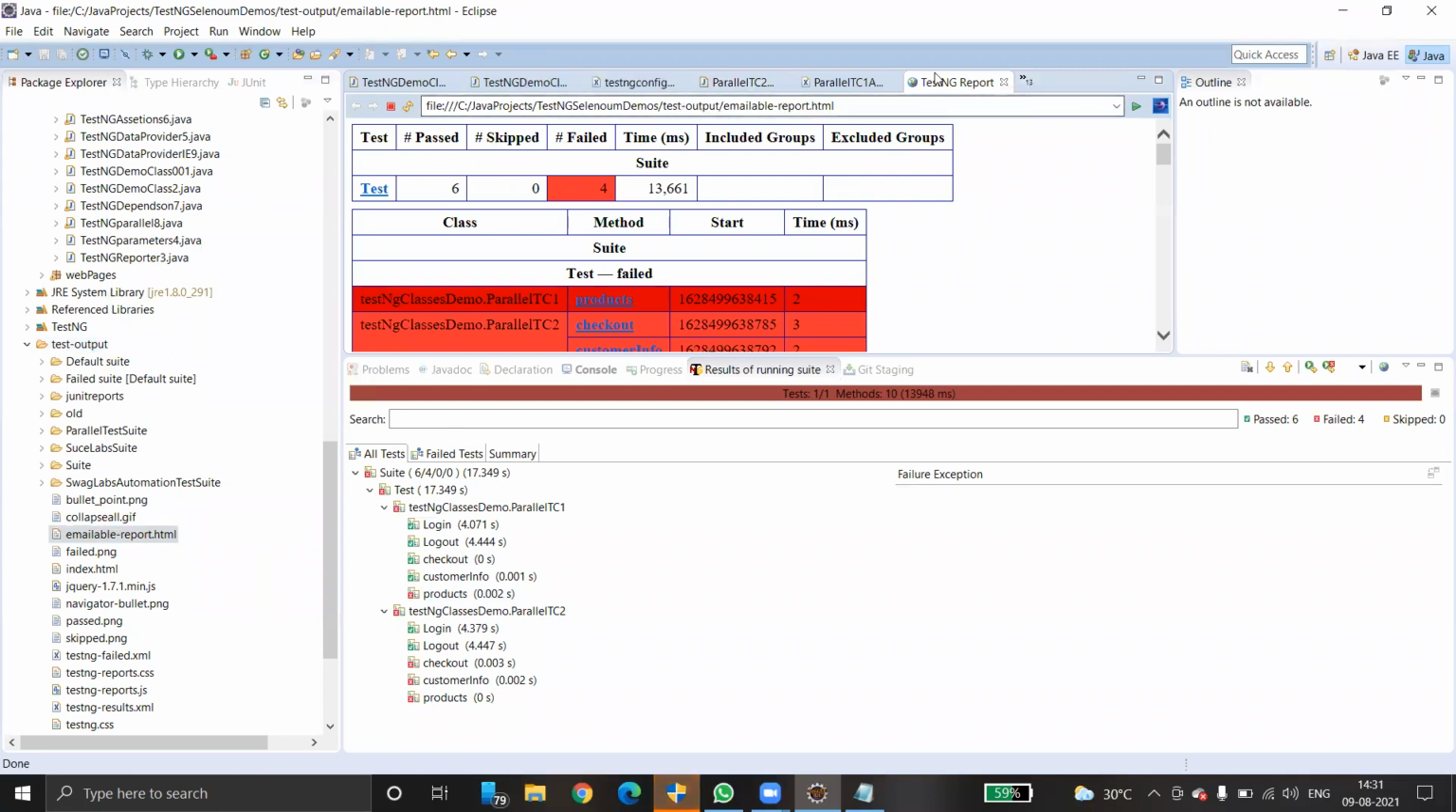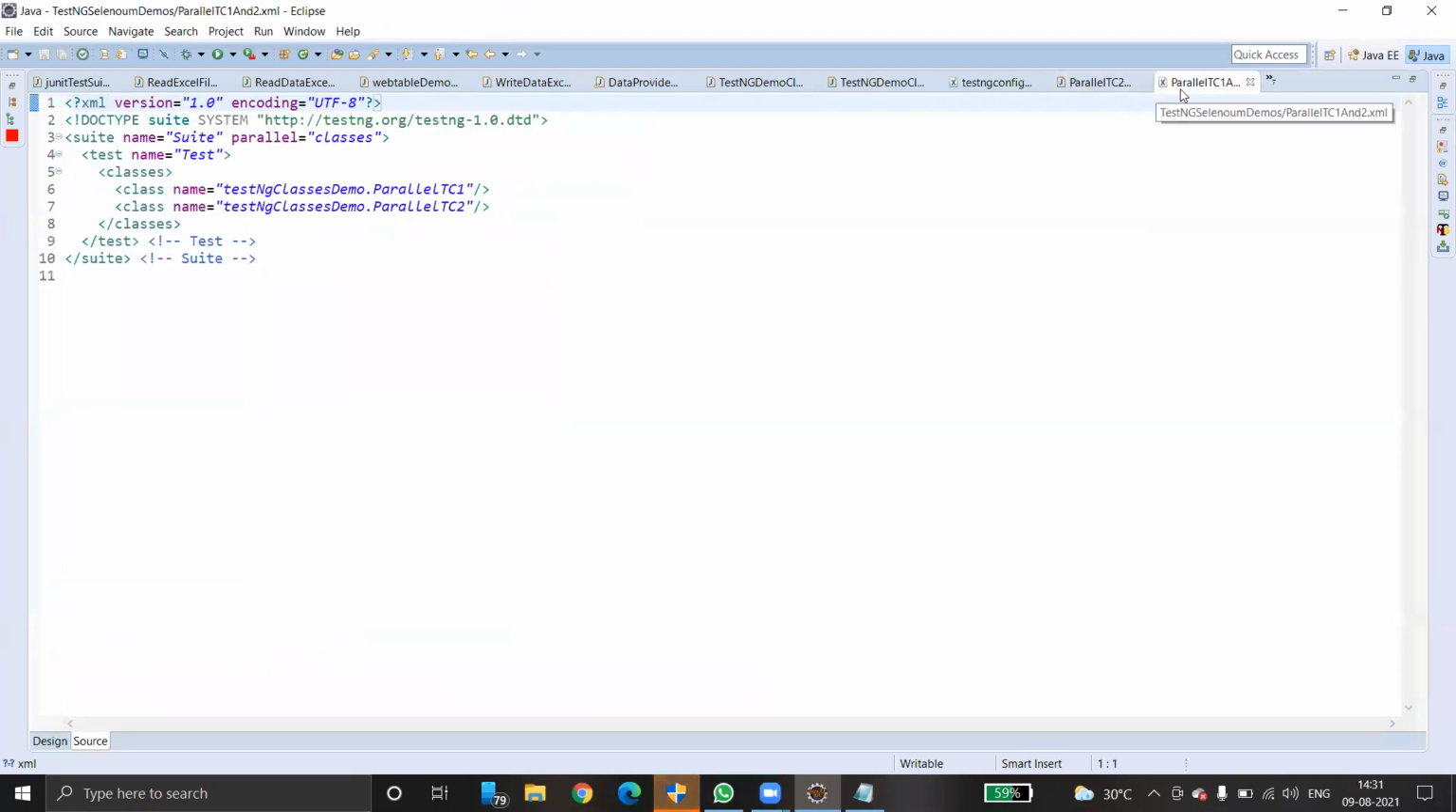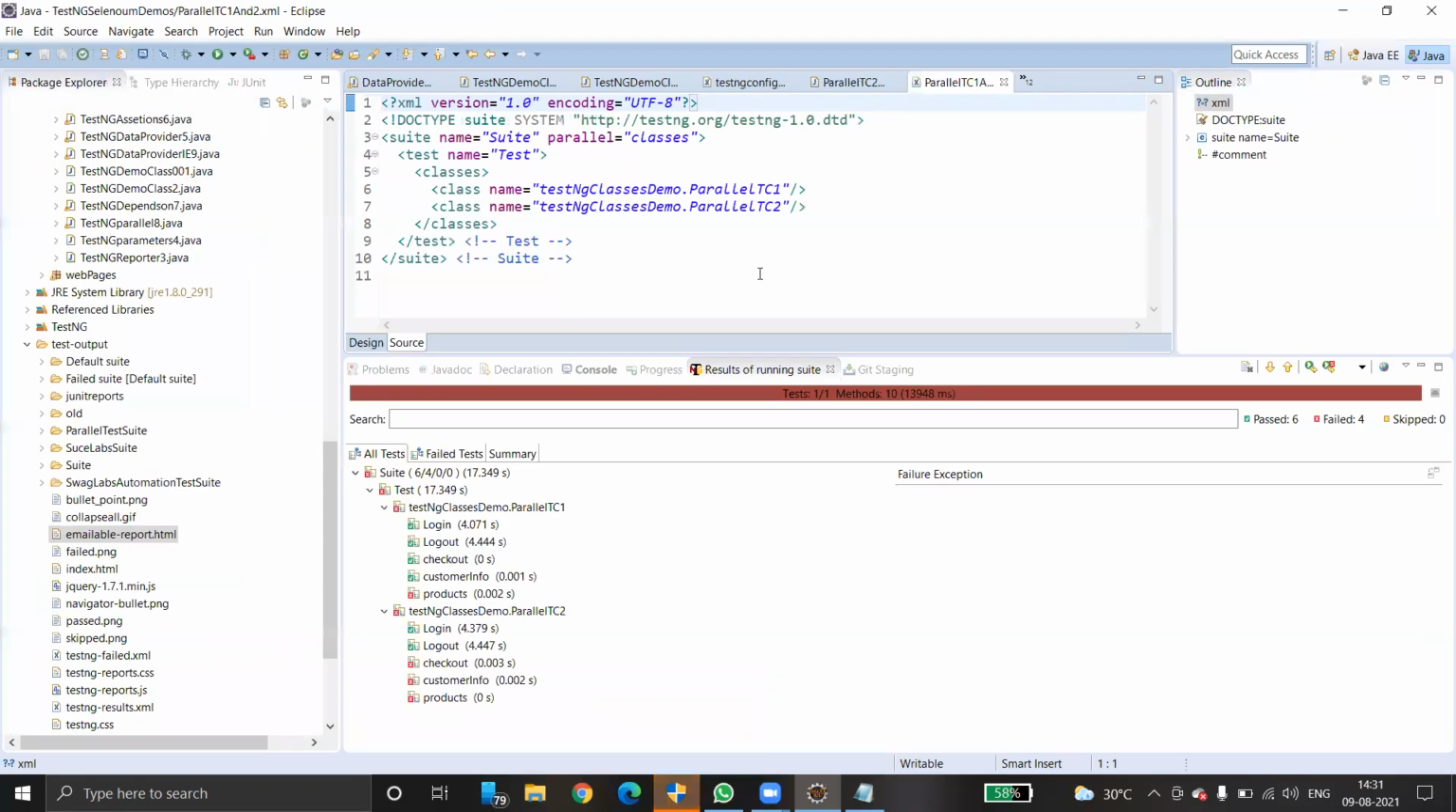Now you can see here a really wonderful report. See, 1, 2, 3, 4. Four test cases are failed. Okay, 1, 2, 3, 4. Four test cases are passed in TC1. Two test cases are passed in TC2. One test case is failed in TC1, and three test cases are failed in TC2. Okay, clear? So this is how it will execute two test cases at a time. Let me know if you have any questions.